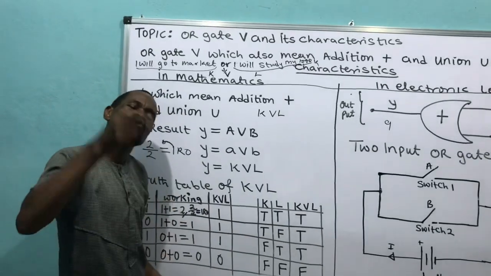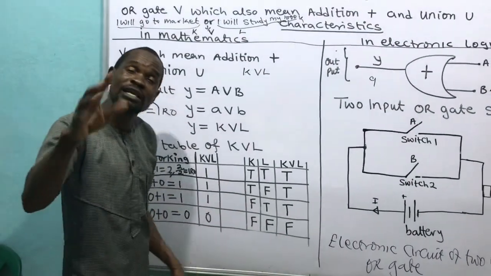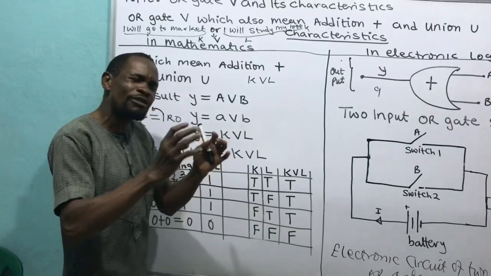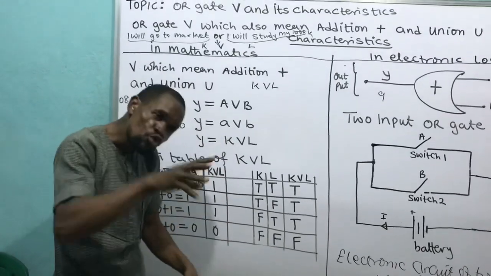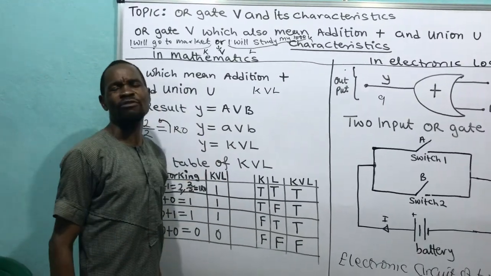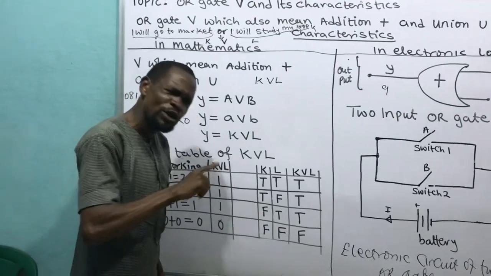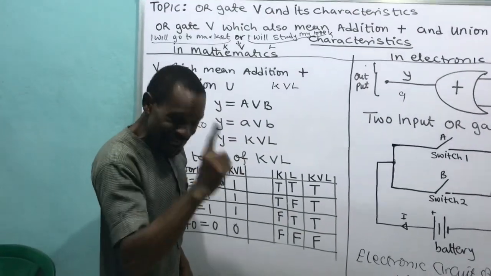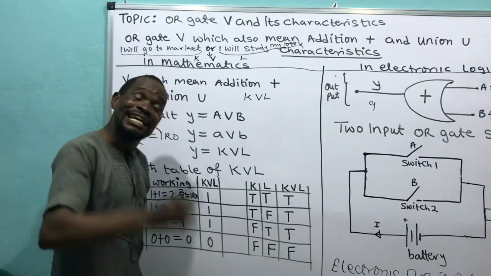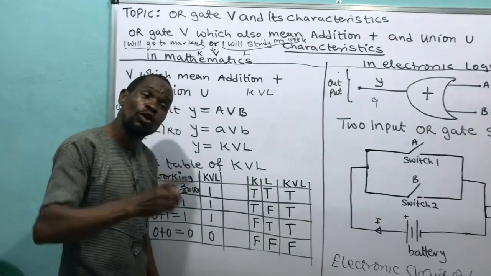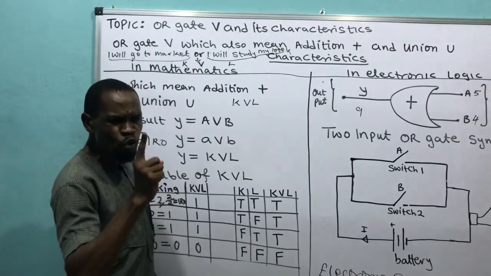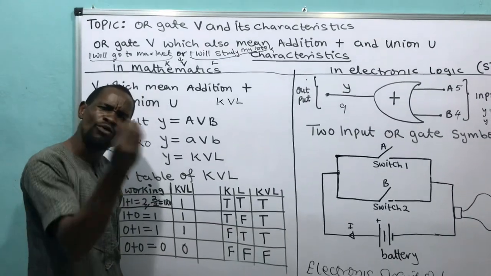This man now said it will only say false when two of you have said false. Any other thing that comes out from his mouth is what? True, true, true, true. That's what is coming out from his mouth. It will only say false when two of you are judging what? False. But in Andgate, what comes out his mouth is what? False, false.